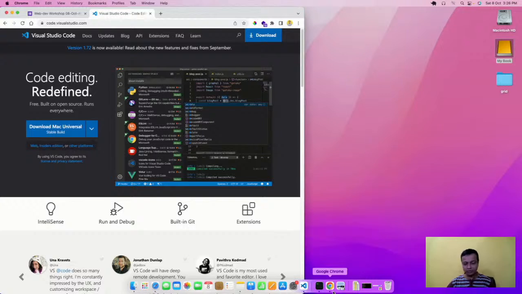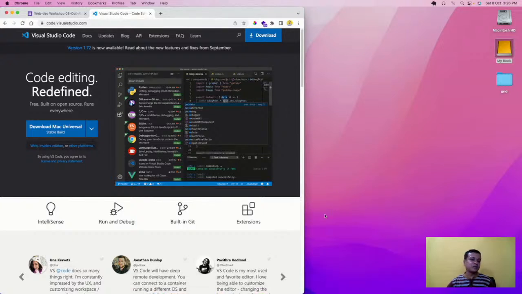I'm not going to go through the download because it is already downloaded for me. If you want to see how to download it, there is a video, because I have a Windows PC also, and I installed VS Code on the new Windows PC since most of you might have a Windows PC. One thing, a PC is required to become a web developer. Some people will say they'll code on mobile. I've seen those videos on LinkedIn. You can try, and I think you can install VS Code on mobile also,